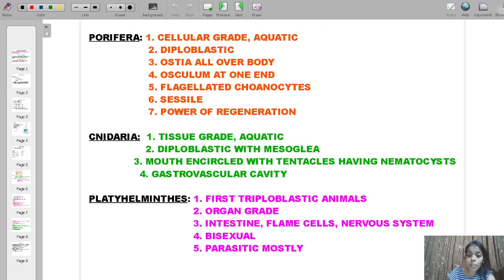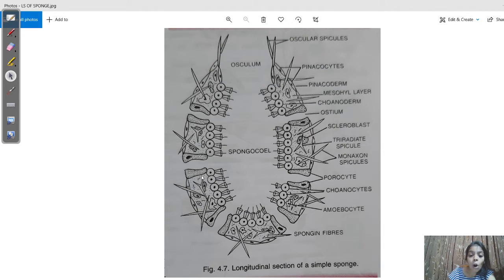If I show you a picture, this is the picture of a simple sponge, where you can see the outer wall, and this one is the inner wall. Inside the inner wall, there is a hollow cavity, which is called spongocoel. In this outer wall, you can see different kinds of cells: pinacocytes, then porocytes.